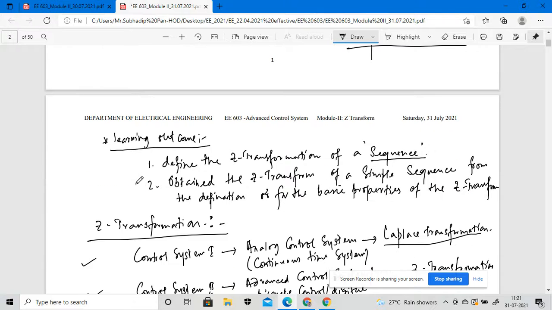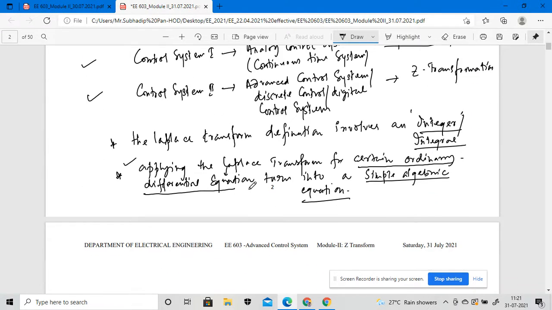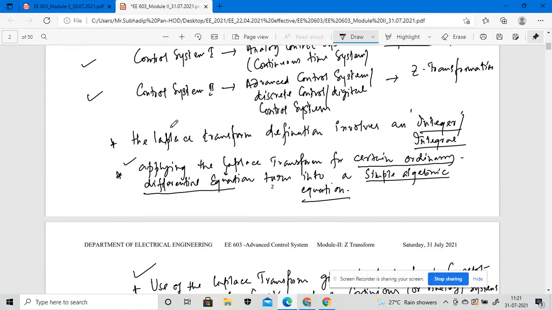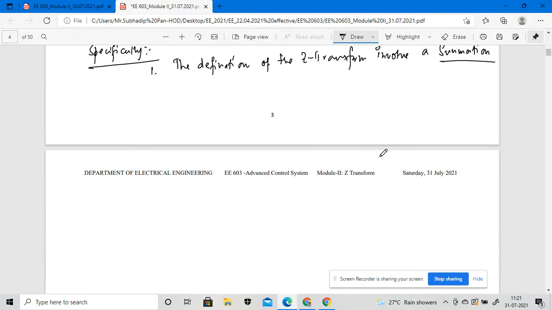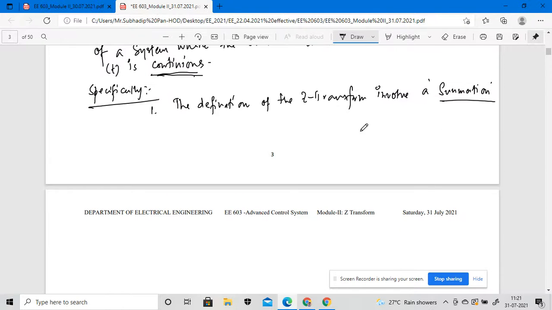The definition of the Laplace transformation involves an integral. But the definition of the Z transformation involves a summation. That is the difference between the Laplace transformation and the Z transformation.